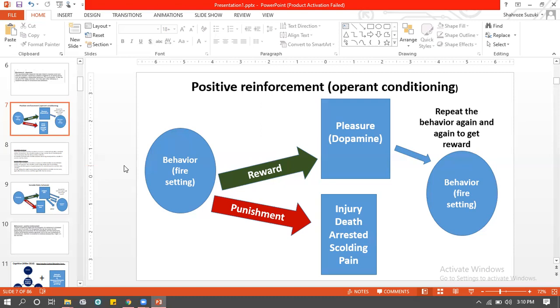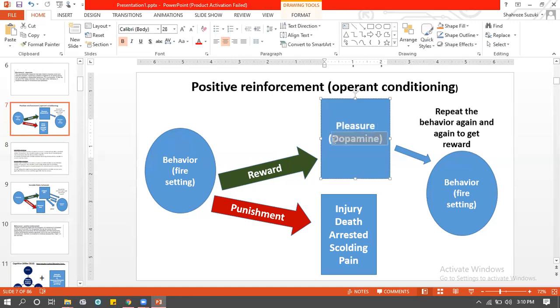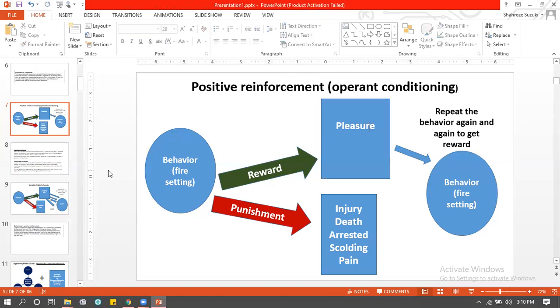Is it reductionist? Yes, it is. Does not consider thought processes. Only focuses on behavior, right? Does not consider biological aspects. Only focuses on behavior. तुम कहोगे यहाँ पे dopamine लिखा हुआ है, मैं यहाँ पे हटा भी सकता हूँ, right? Because we just want to focus on pleasure. और pleasure किसी भी तरीके से आ सकता है. So it does not consider biological aspect, does not consider emotions, does not consider thoughts, only focuses on positive reinforcement, nothing else. आगे पीछे कुछ भी नहीं. So it is reductionist, in my view. They missed out on a lot of things they could have considered, but they didn't.